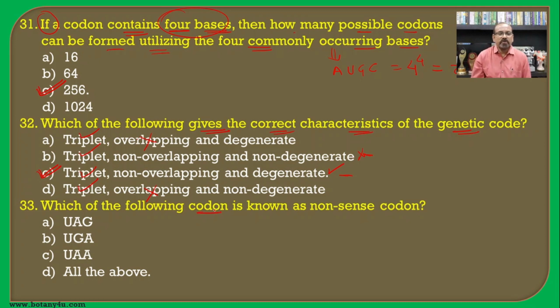Then which of the following codons is known as the nonsense codon? The nonsense codon is the term given to the stop codon, and it is also known as the termination codon. There are 3 different types of termination codons, that is UAG, UGA and UAA, and hence all of the above is the answer for this question.